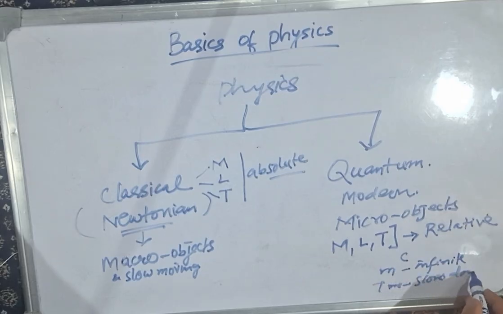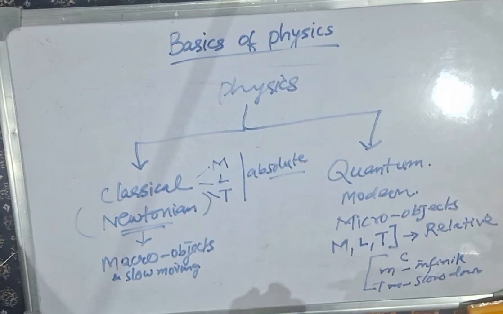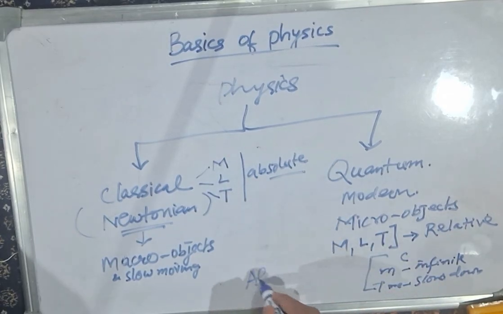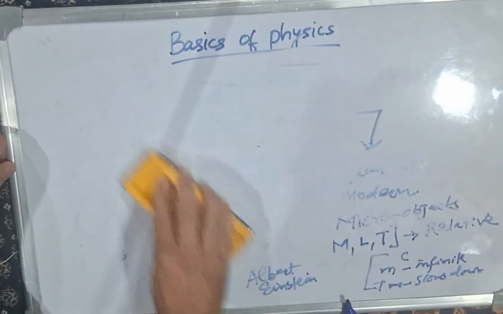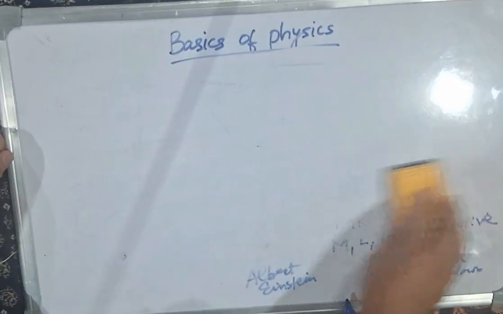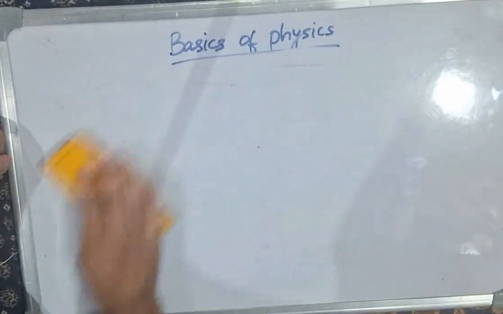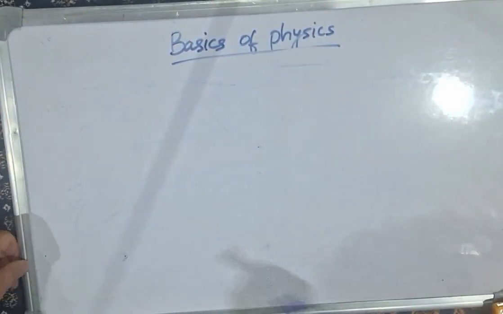So they are relative, dependent on each other in quantum physics. And who was the father of modern physics? As you know, he was Albert Einstein. So this was about the types of physics, the older physics, the newer physics, the differences between the two, and that the father of modern physics was Albert Einstein.